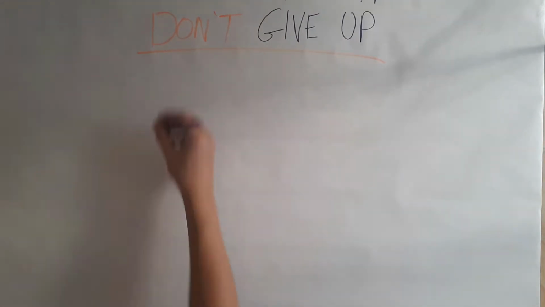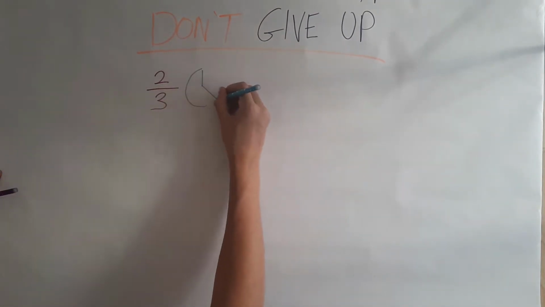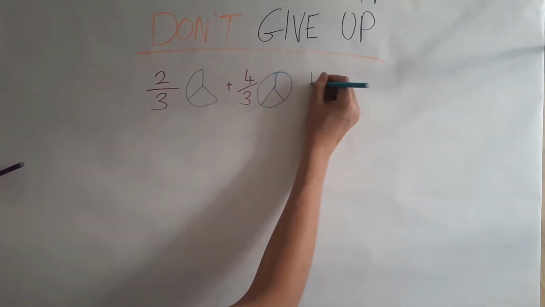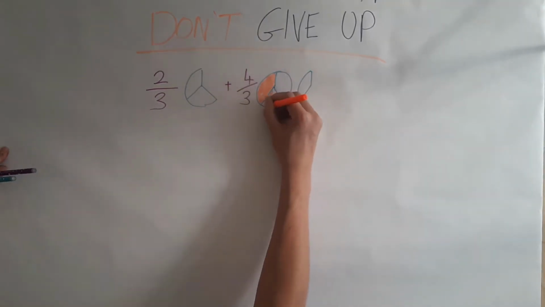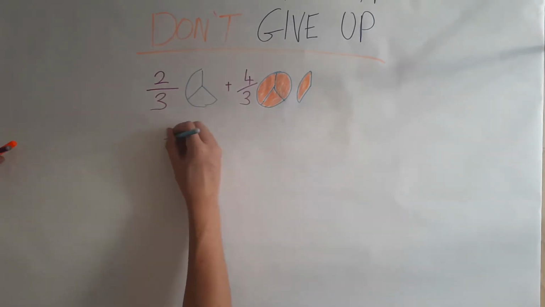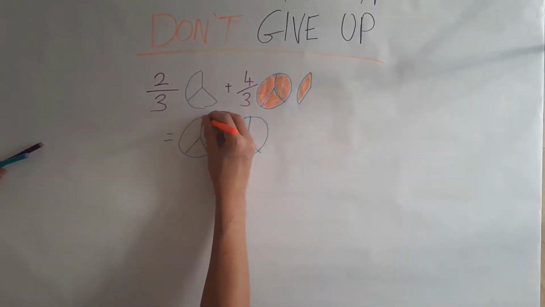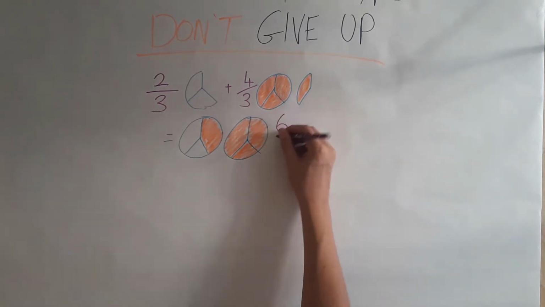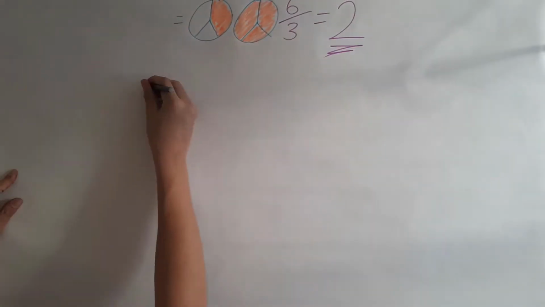Instead, what we're going to do is make sure the denominators are the same, and then we can add the numerators. This means that once we convert the numerators as well, both fractions are talking about slices of the same size. This means if we have, for example, 2/3 of a pie plus 4/3 of a pie, together that is 6/3 of a pie. 2 pies if you are vaguely sane.